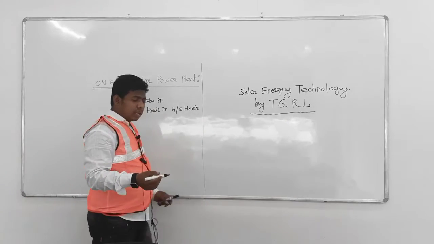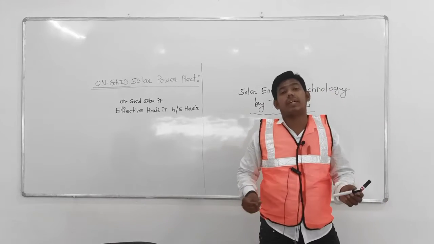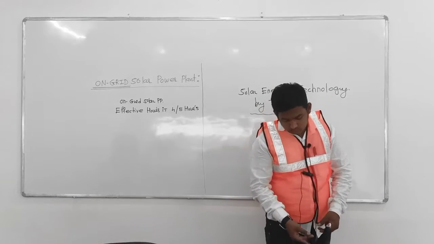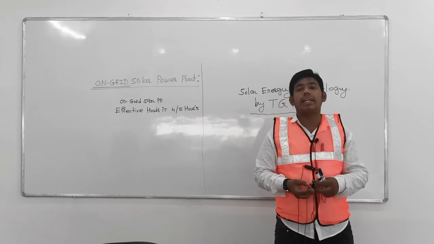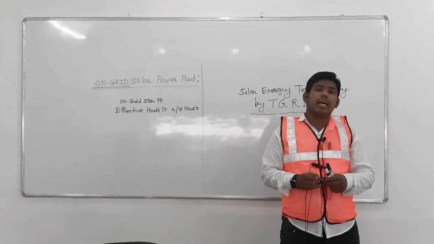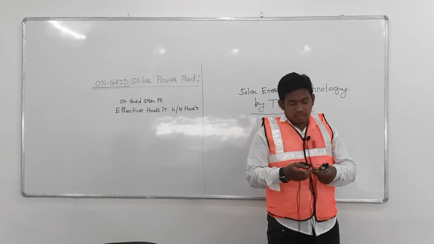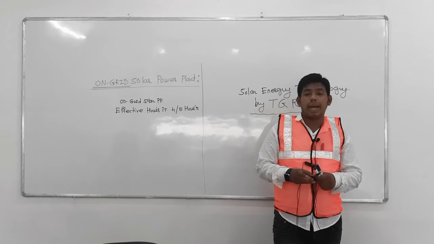As we know, humans require electric power 24/7. Our solar system is not able to provide purely solar power 24 by 7.